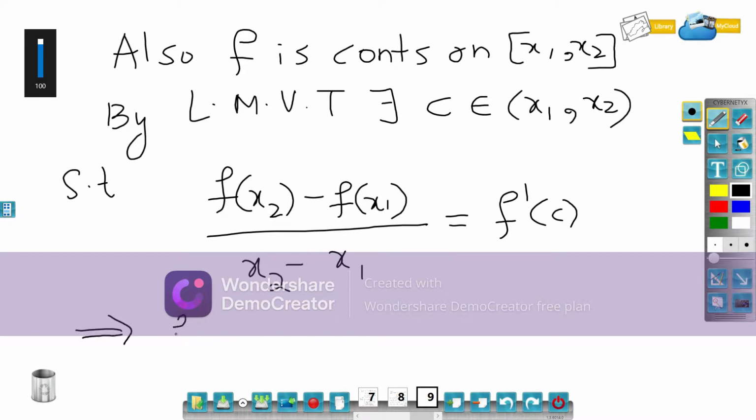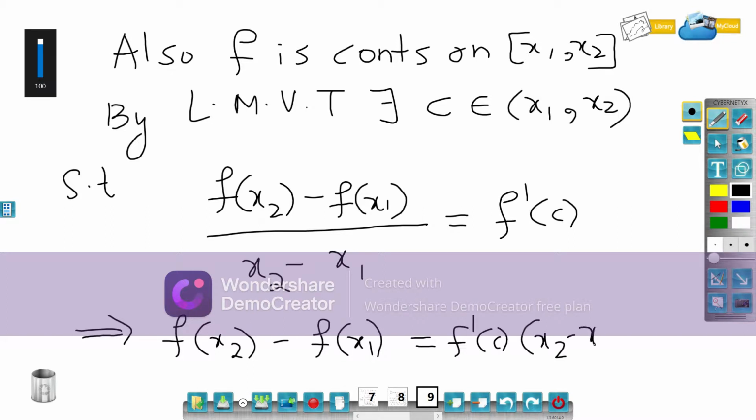In other words, f of x2 minus f of x1 is equal to f dash c times (x2 minus x1).